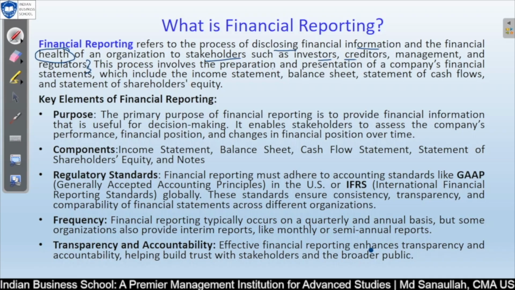The process involves preparation and presentation. The main purpose of financial reporting is the preparation and presentation of company financial statements, which include the income statement, balance sheet, cash flow, and shareholder equity, plus notes on financial activity, whatever method we are following, IFRS or US GAAP. Based on that, we provide notes on our contingency planning and our method of inventory calculation.